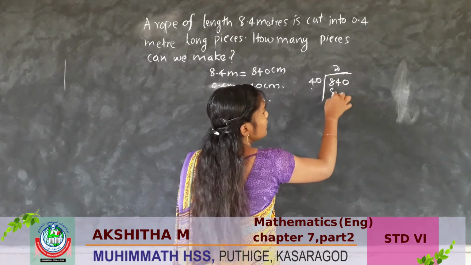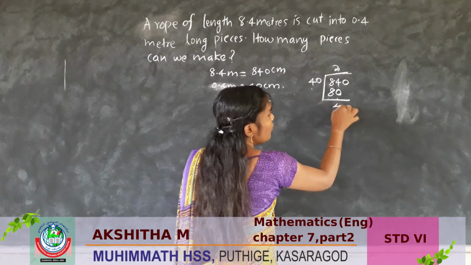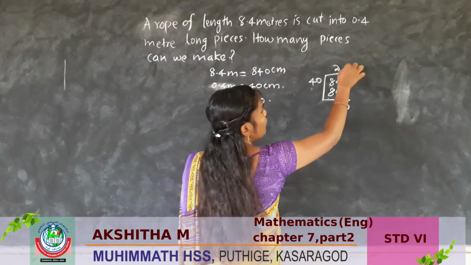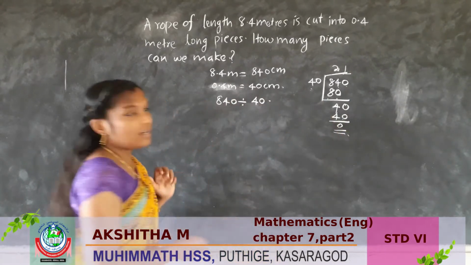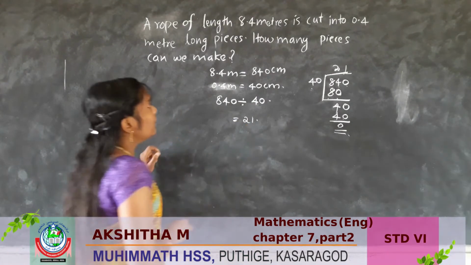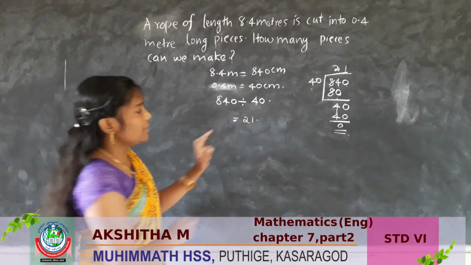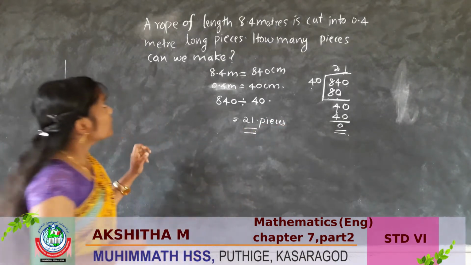40 2 times 80. 84 minus 80 is 4. The 0 we should write here. 40 1 times 40. So what is the answer here? 21. We can make 21 pieces.